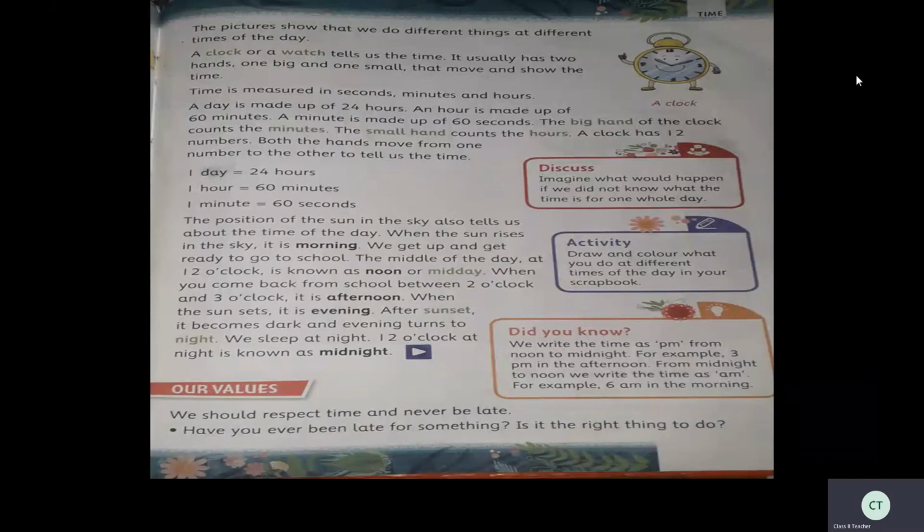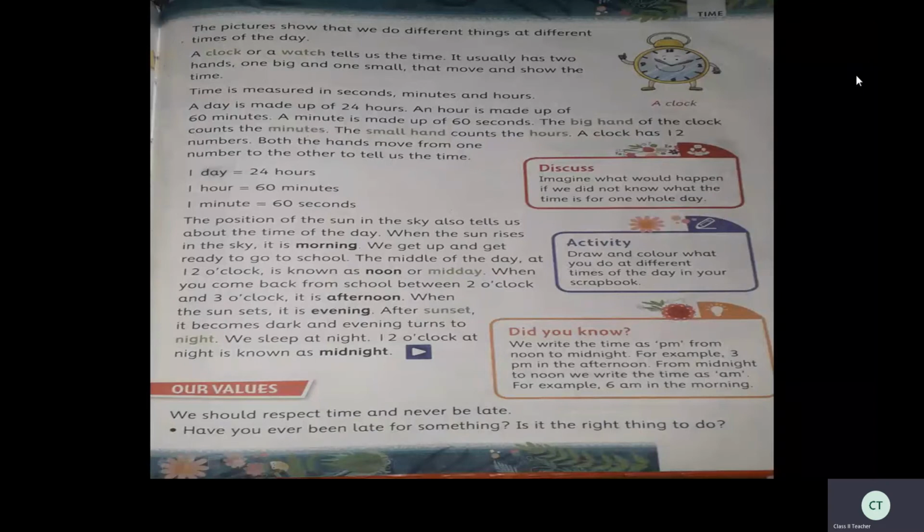So when it is very hot, then we feel, yes, it is afternoon. But in the morning we won't feel that much heat. When it is too hot, then we can say yes, it is afternoon. And by evening, we feel very cool, isn't it? By seeing that the sun is going to set, we can say, oh yes, it is evening. At night, when we look at the sky, we can see the moon and stars. So we can say, yes, it is night. Isn't it, children? Yes, once again, I will read this paragraph.